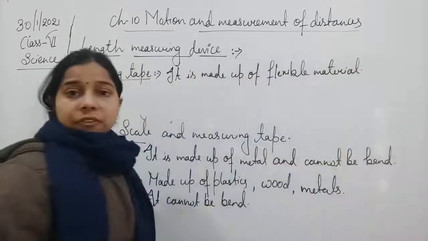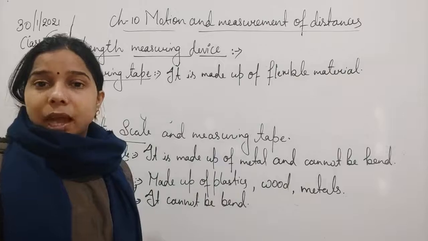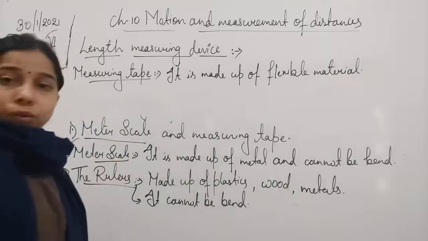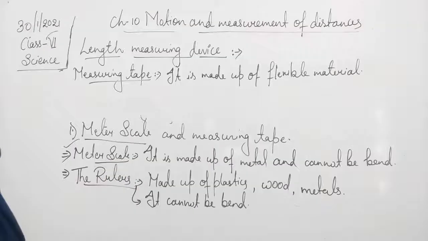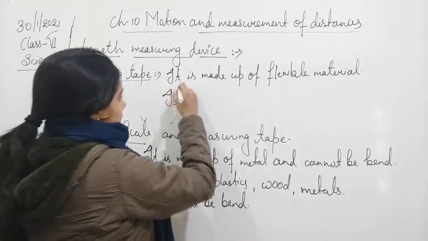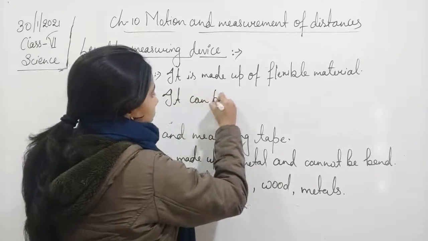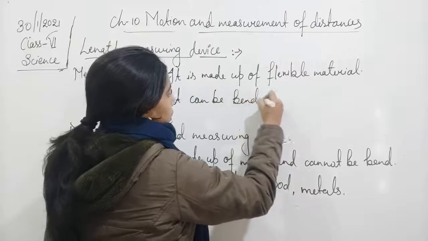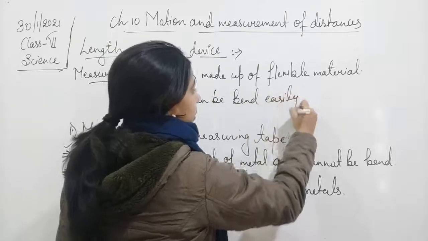And if it is made up of a flexible material, it means it can be bent easily. So we can write that it can be bent easily.